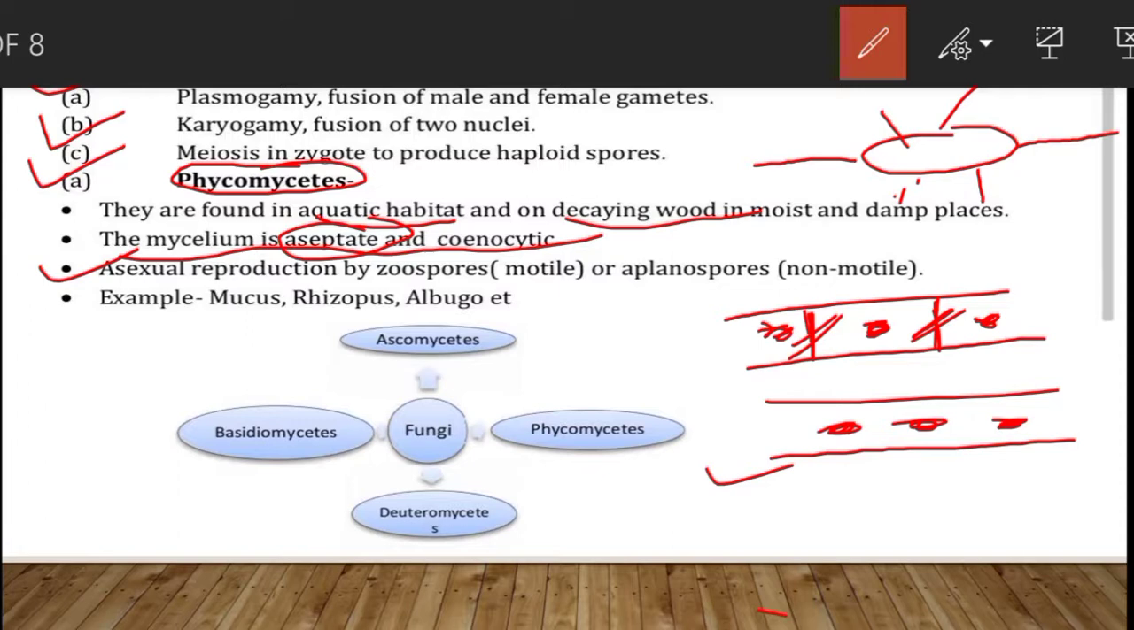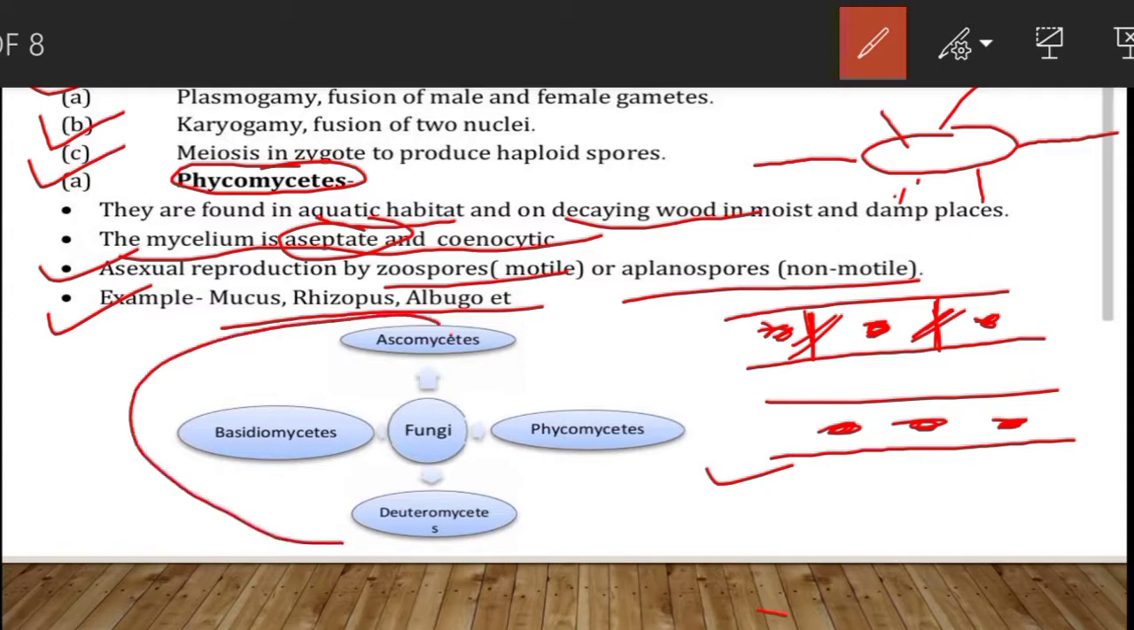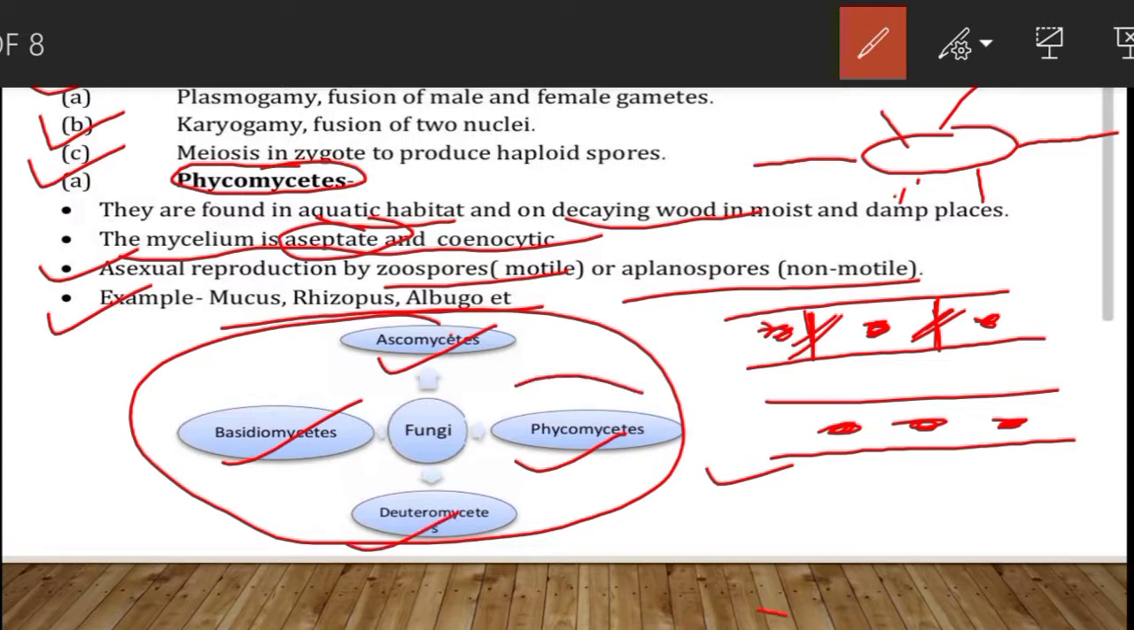Now, zoospores are the motile spores and aplanospores are the non-motile spores. Examples are Mucor, Rhizopus, Albugo, etc. Okay, now this flow chart shows the classes of fungi. Fungi is further divided into Phycomycetes, then Ascomycetes, Basidiomycetes and Deuteromycetes. About Phycomycetes we have just now learned.